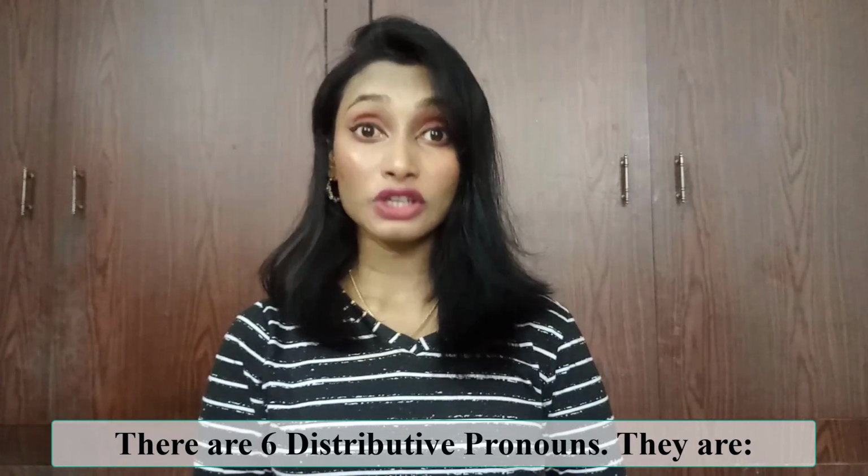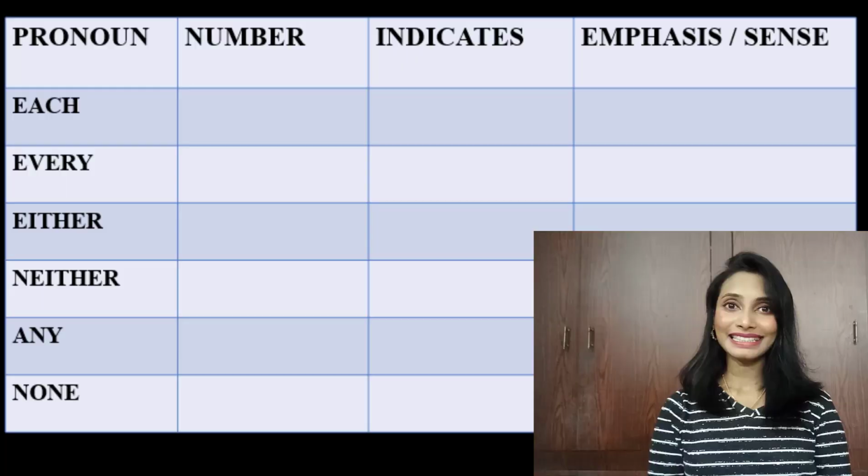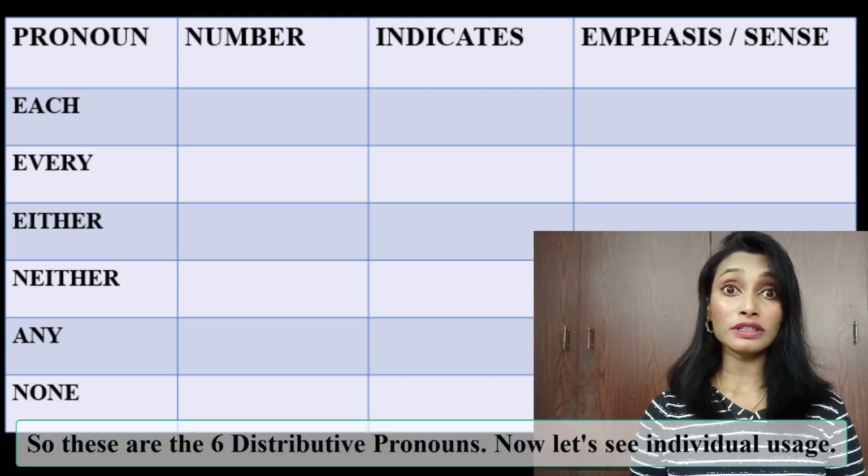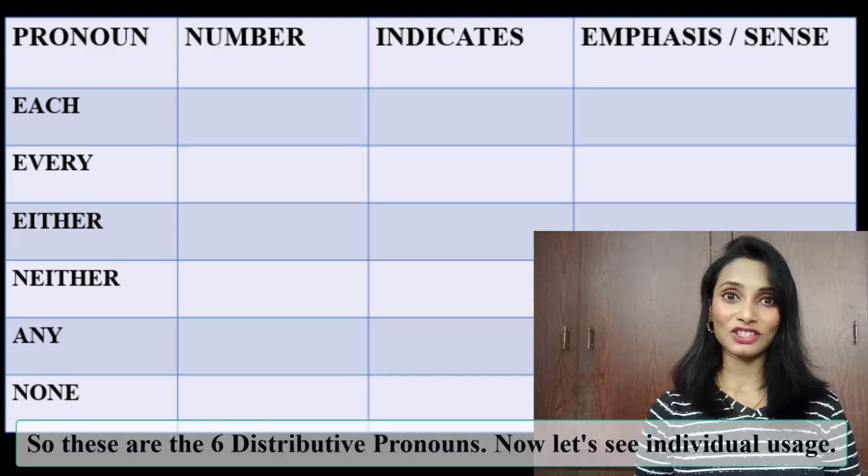There are 6 distributive pronouns. They are each, every, either, neither, any, and none. So these are the 6 distributive pronouns. Now let us see individual usage.